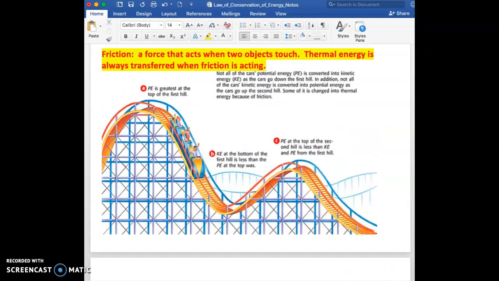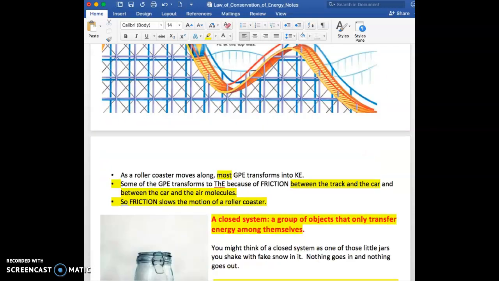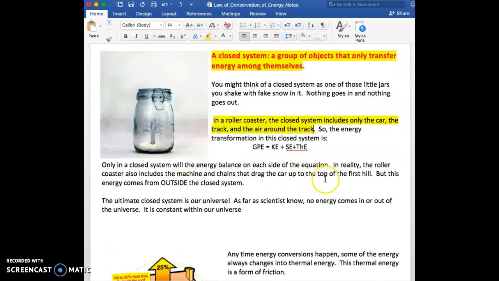Okay, so that's just a little bit confusing. How does that roller coaster get to that highest hill? Well, it uses a gasoline engine to actually drag the car up there. So we kind of ignore that energy and don't consider the fact that energy had to be put in order to get the car up to that highest point. So we just go ahead and say, well, it's a closed system and it starts at PE max, even though really that's actually not true. Okay, but this energy comes from outside the system.